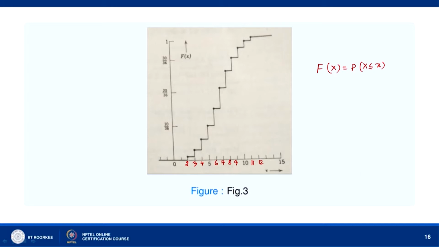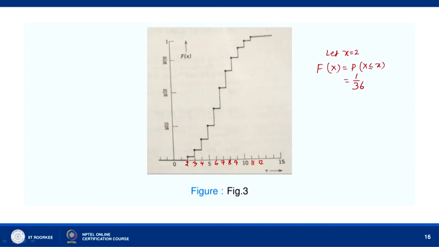So, if you take x to be 2, then this is the probability that X is less than or equal to 2, which is the probability of having X equal to 2, X equal to 2 means 1 1, that is 1 by 36, okay.